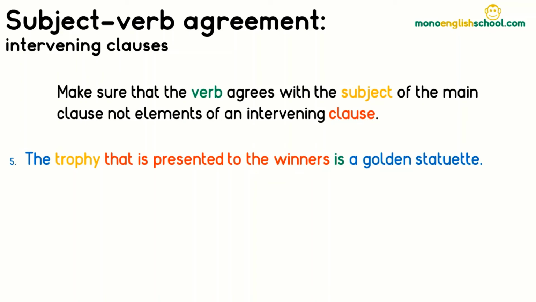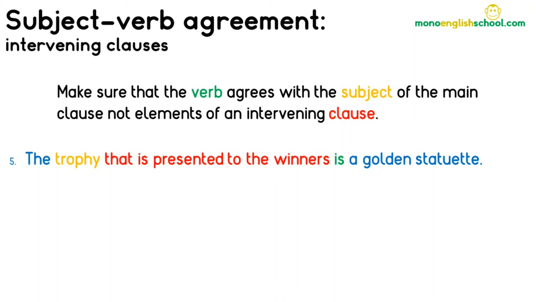Again, similarly to with intervening phrases, elements of the relative clause often confuse writers. Here, the winners, which is the object of a prepositional phrase within the relative clause, appears just before the verb. We must also be careful not to match our main clause verb with other elements of the relative clause, for example its subject or object. So the third rule: make sure that the verb agrees with the subject of the main clause, not an element of an intervening clause.